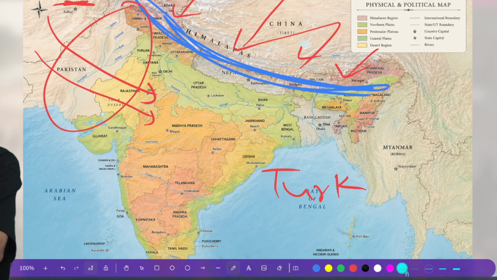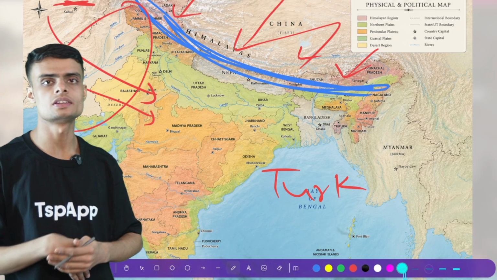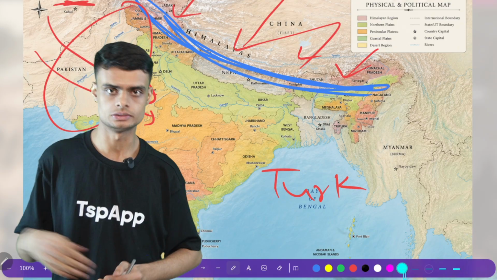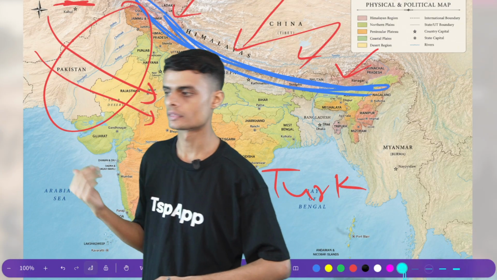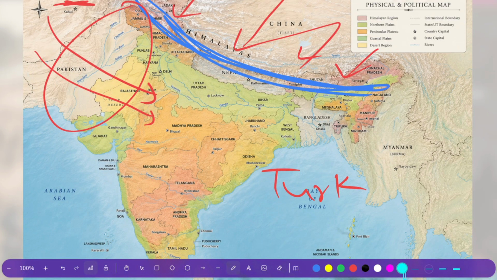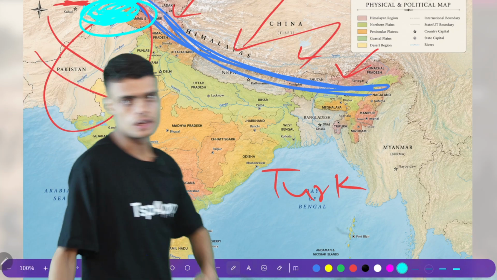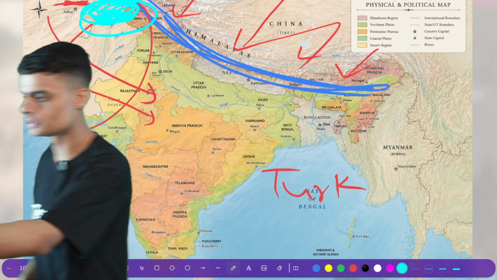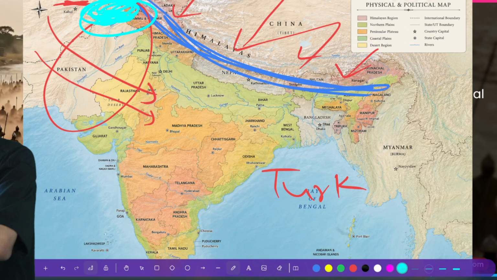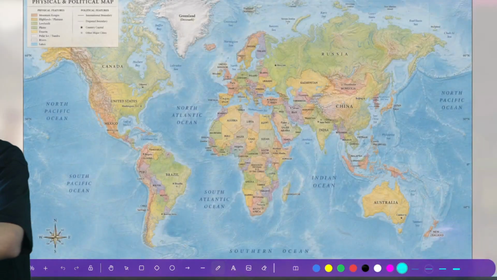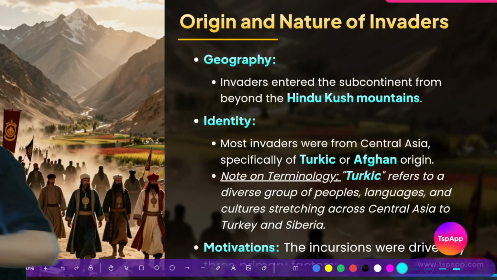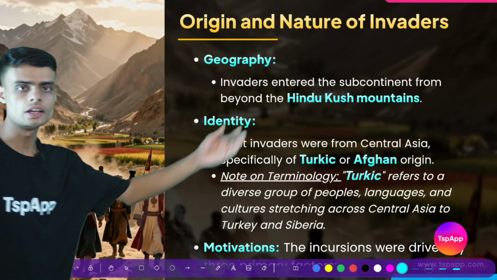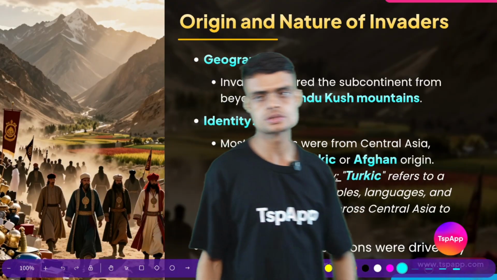Okay, and what is the main mountain or main place from where they can enter this country? They can enter India through the Hindu Kush mountain, which is located somewhere here, as I have made a circle, Hindu Kush mountain. Okay, let me move to the next slide so that you can see. Okay, so origin and nature of invaders, they are coming from a mountain called the Hindu Kush mountains.